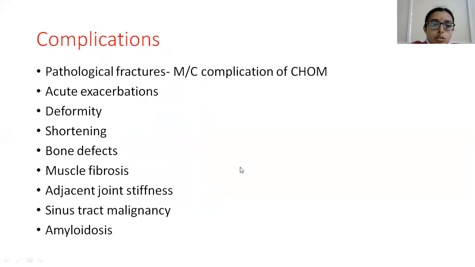And coming to the complications of chronic osteomyelitis, pathological fractures are one of the most common complications of chronic osteomyelitis, followed by acute exacerbations, and there will be deformity and shortening if at all physis is involved, as we have seen earlier, and there will be bony defects. During sequestrectomy, there could be bony defects which may compromise the stability of the bone, and there will be muscle fibrosis and adjacent joint stiffness. The sinus tract may show malignant changes, and then amyloidosis is another complication.